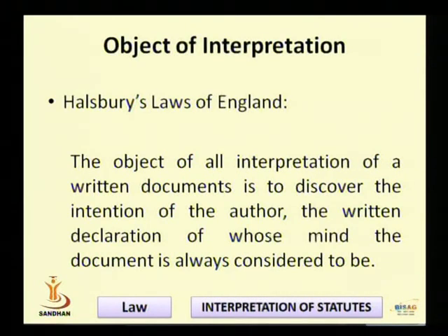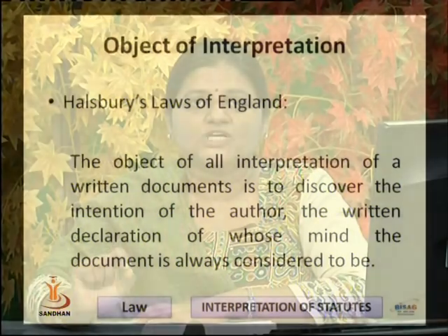So the object of interpretation is to discover the intention of the author who has written this document.